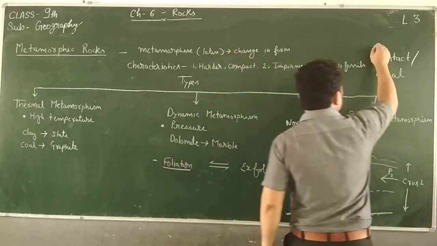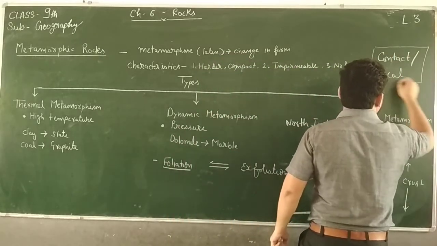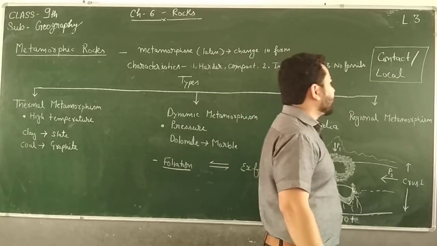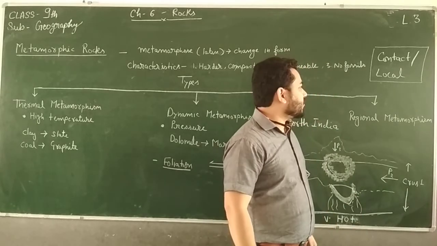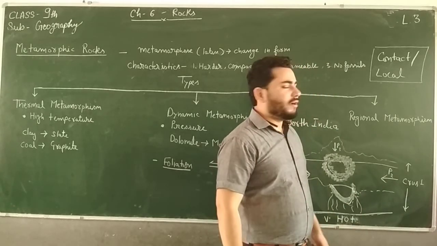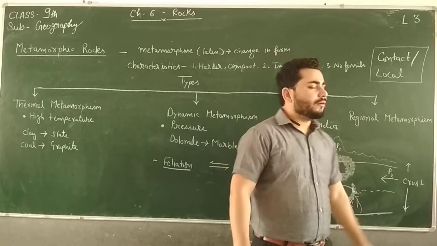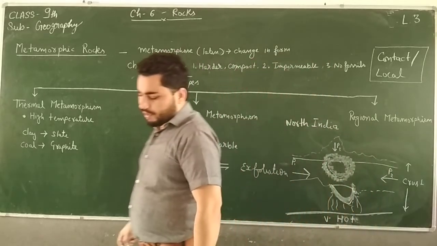So I have told you this thing also, right? When the original rocks come in contact with lava over a place, over a locality, and change their form, that is called contact or local metamorphism.